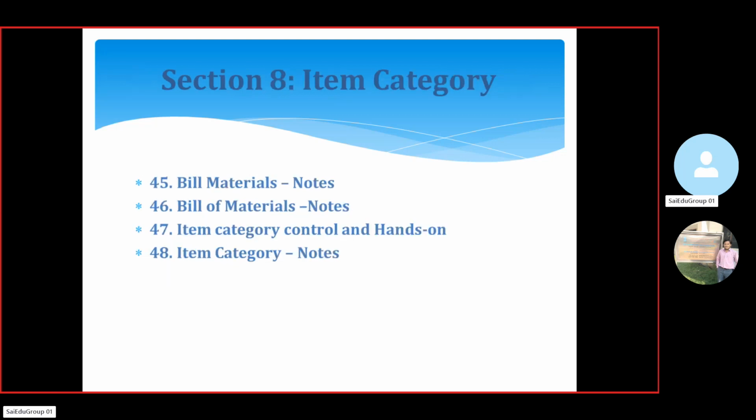In section 8, we are going to discuss item category, like billing materials and bill of materials, and item category control with hands-on real-time scenarios. Next we are going to provide the notes at item category level.